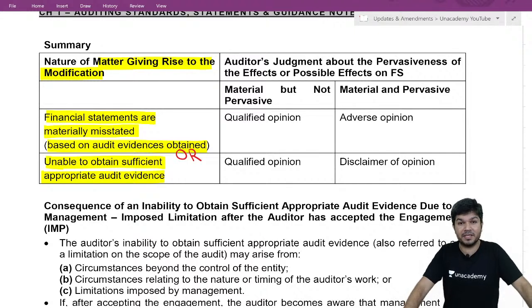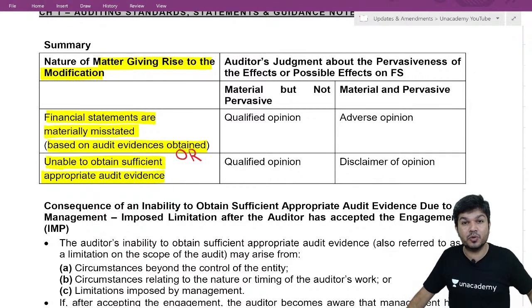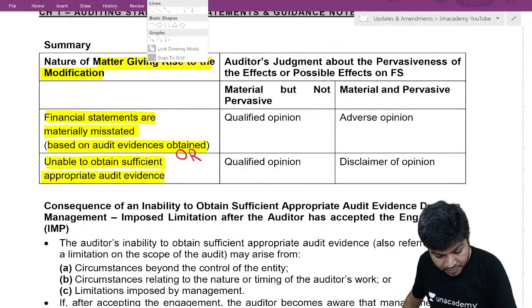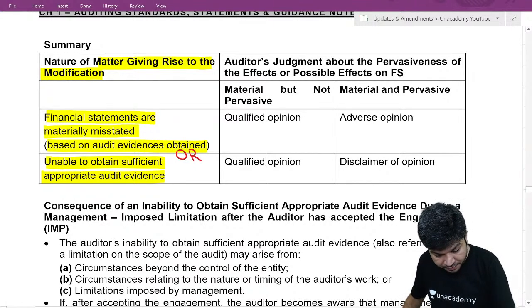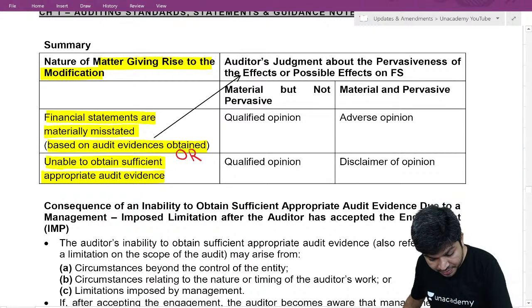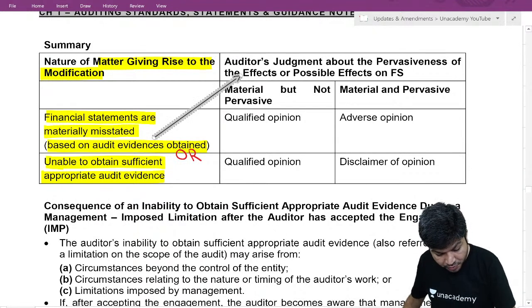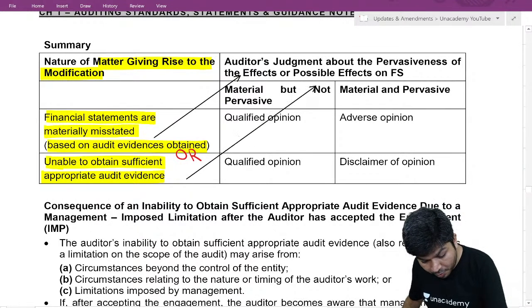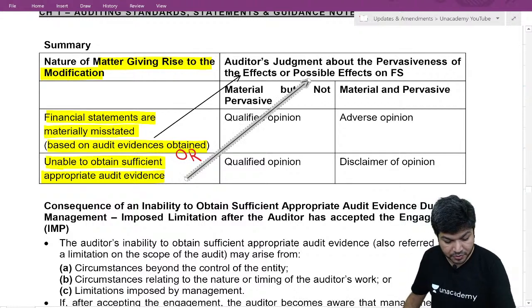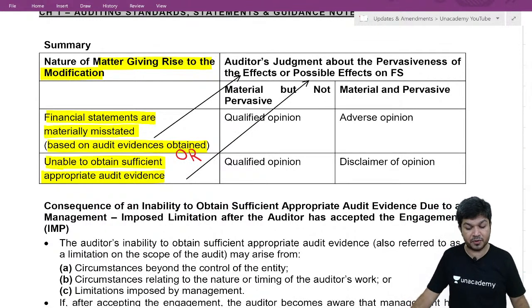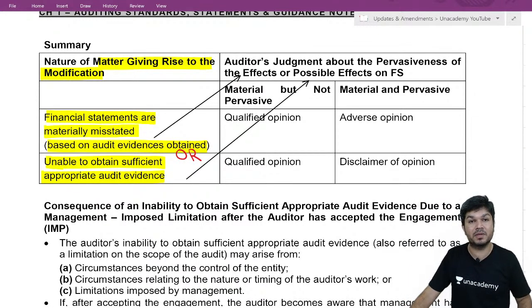If I'm unable to obtain evidence, we have not checked. If you have not checked, you don't know the exact effect, you know only the possible effect. If you have checked it, the word will be effect. But if you have not checked it, the word will be possible effect.